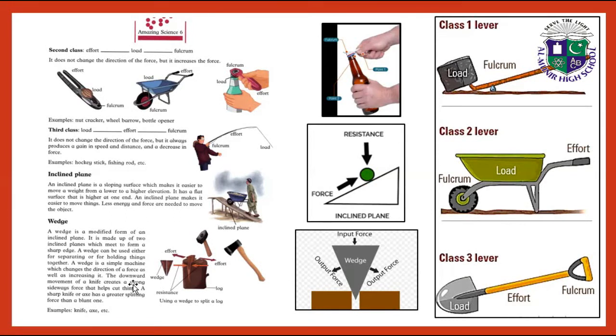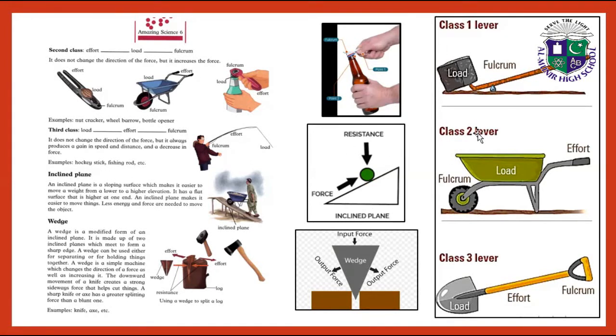The downward movement of a knife creates a strong sideways force that helps cut things. A sharp knife or axe has a greater splitting force than a blunt one. Examples are knife and axe. Here we have the picture of a wedge and inclined plane. All these are the examples of inclined plane and wedge.